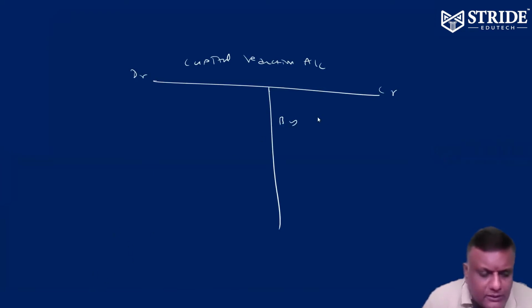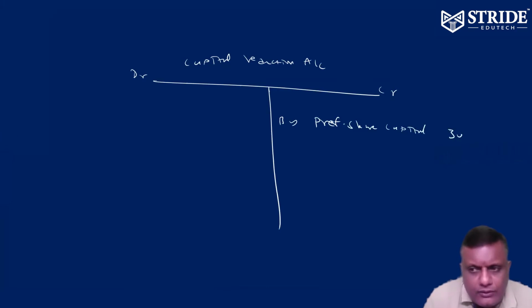Preference shareholders, they lose in the company to the extent of 30%. Am I correct? First entry. Preference shareholders, they lose in the company to the extent of 30%. So it's going to be 1,80,000. So by preference capital 1,80,000. And debenture holders also, they lose in the company to the extent of 3 lakhs. They took plant and machinery, no. 12 lakhs is due, 9 lakhs plant and machinery taken. 3 lakhs is a gain. Correct? So by 9% debentures, 3 lakhs.